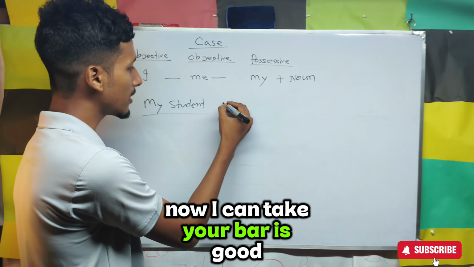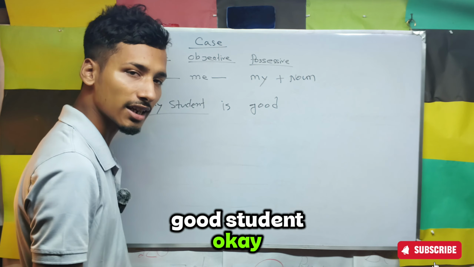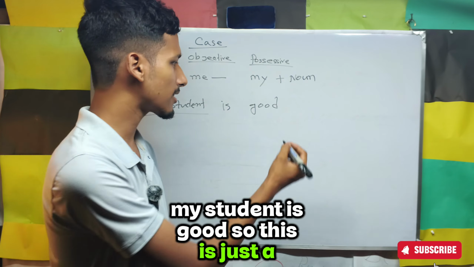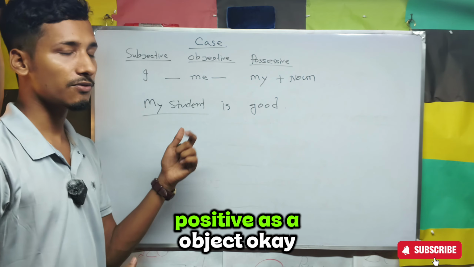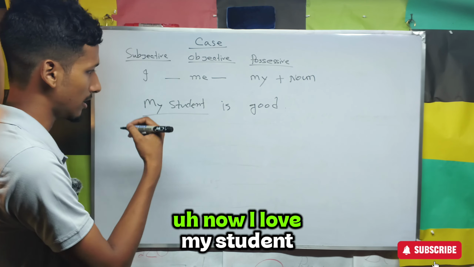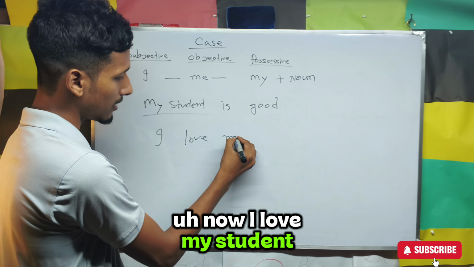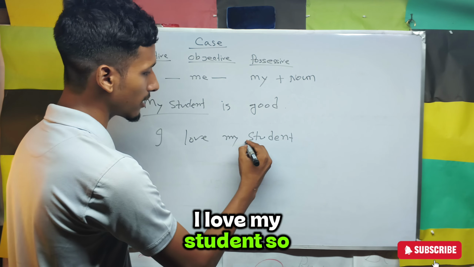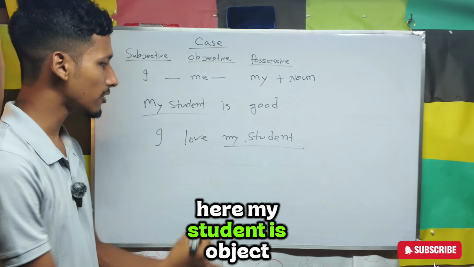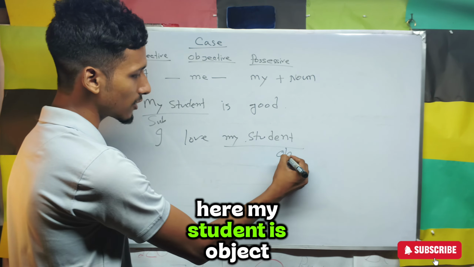Now I can take a verb, is good. My student is good. So this is just a sentence. Now I want to make this possessive phrase an object. Okay. Now, I love my student. So here my student is the object. Here my student is the subject. Here my student is the object.